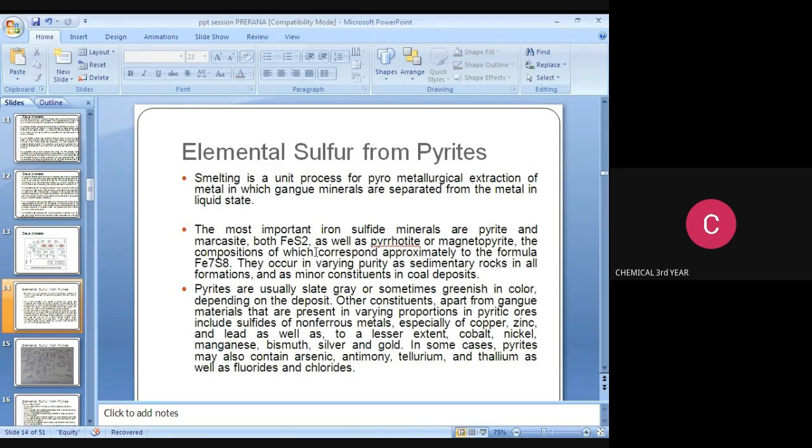Other components apart from gangue materials that are present in varying proportions in pyritic ores include sulfides of nonferrous metals, especially of copper, zinc, and lead, as well as to a lesser extent cobalt, nickel, manganese, bismuth, silver, and gold. In some cases, pyrites may also contain arsenic, antimony, tellurium, and thallium, as well as fluorides and chlorides.